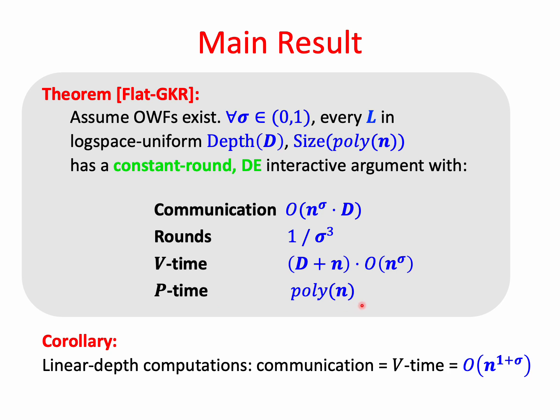Now, notice the trade-off between the round complexity and the communication complexity and verification time. We can take sigma to be arbitrarily small to bring down this polynomial overhead, but this will cost us in round complexity and vice versa. Now, an immediate corollary is, if we plug in the best D, if we take D to be linear, a linear depth circuit, then we get that the communication complexity and the verification time are both n to the 1 plus sigma.